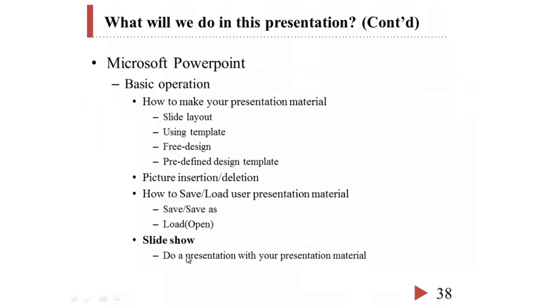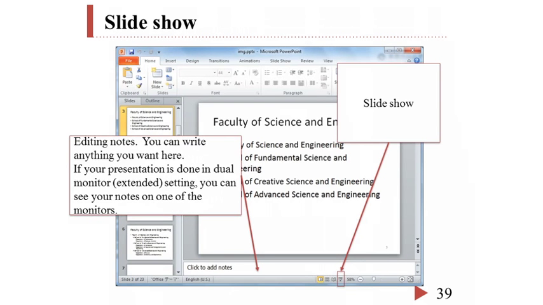And finally, after we make our presentation material, we should present it in front of an audience. For presentation, Microsoft PowerPoint has slideshow mode. This slideshow mode only displays our presentation material on the screen.